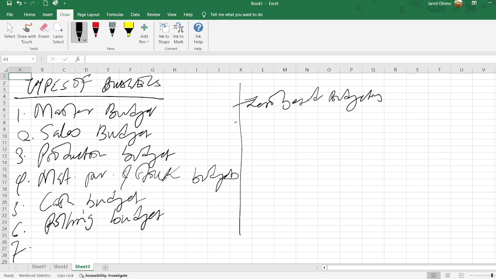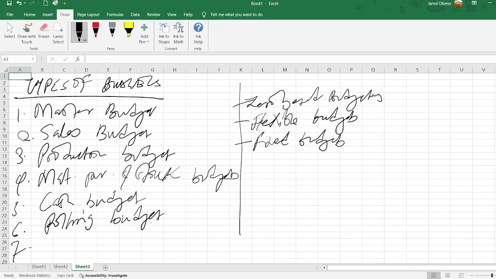We have flexible budgets. We have fixed budgets. And how they are done, I think we'll be able to get some notes on how that is done. But of major interest for our class today is the cash budget.